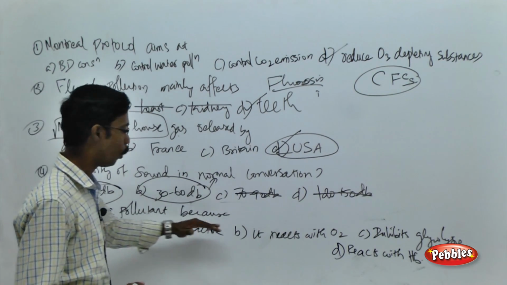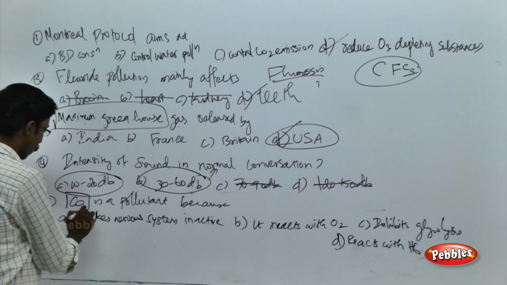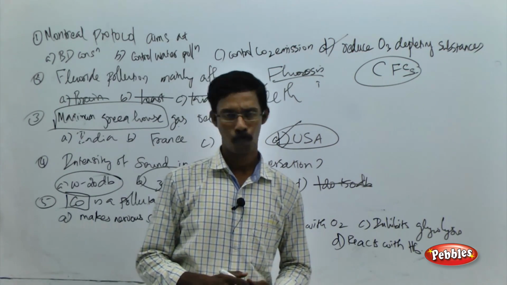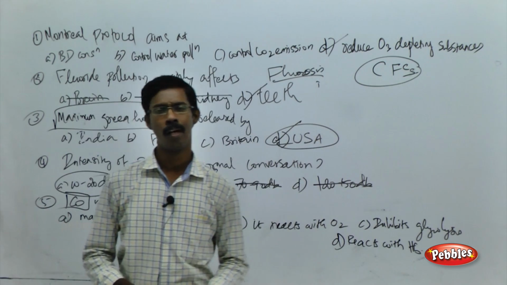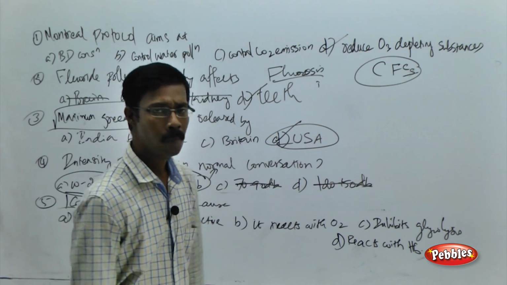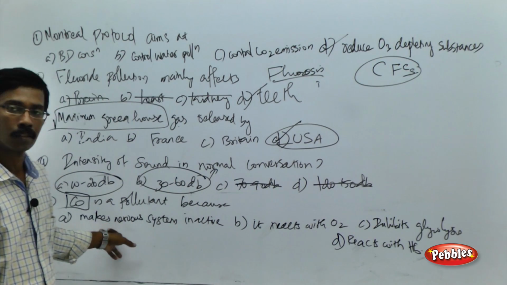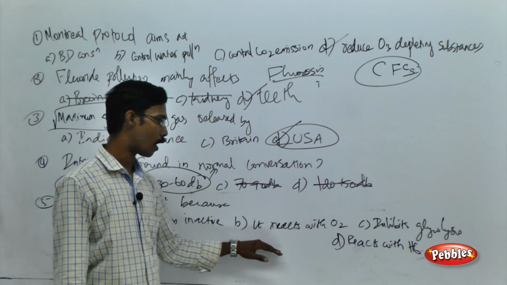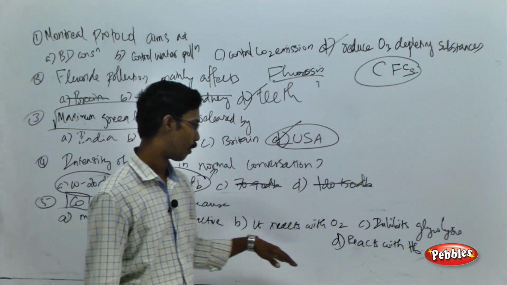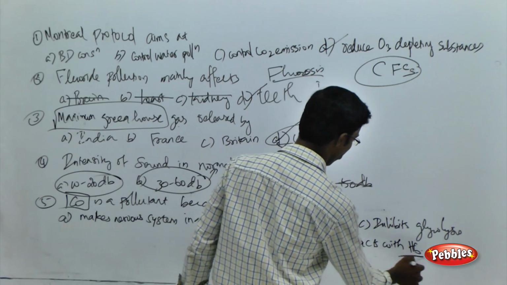Carbon monoxide is a pollutant because, here we are talking about not carbon dioxide, this is carbon monoxide, CO. As we all know, it's a pollutant. What is the reason why we call carbon monoxide a pollutant? There are choices given for you: makes nervous system inactive, it reacts with oxygen, it inhibits glycolysis, it reacts with hemoglobin, Hb referring to hemoglobin.